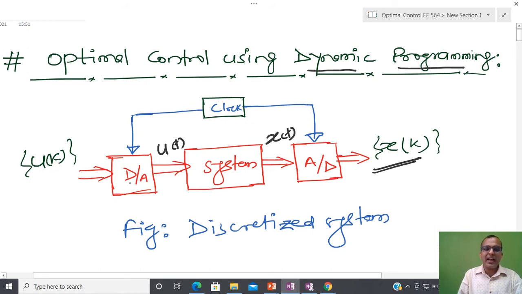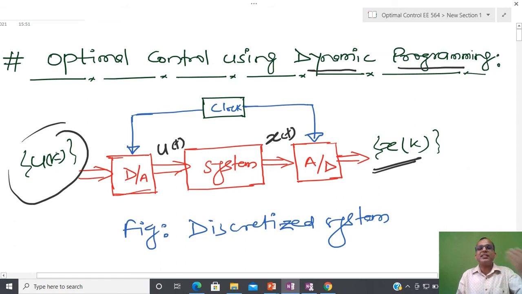Similarly, on this side, once I design the control, my system is only able to understand a continuous signal, so I have to do the reverse processing, meaning digital to analog conversion, and I am assuming that control sequence. In a discrete time system we define everything in terms of sequence.